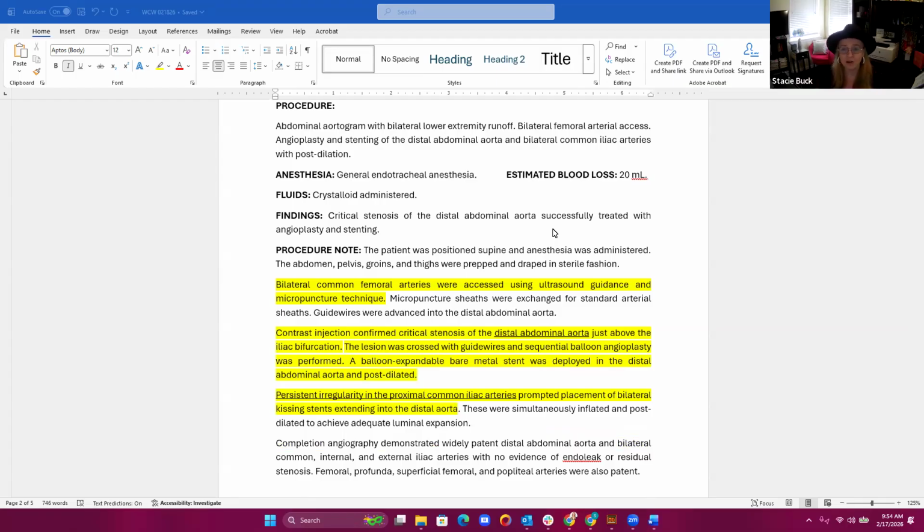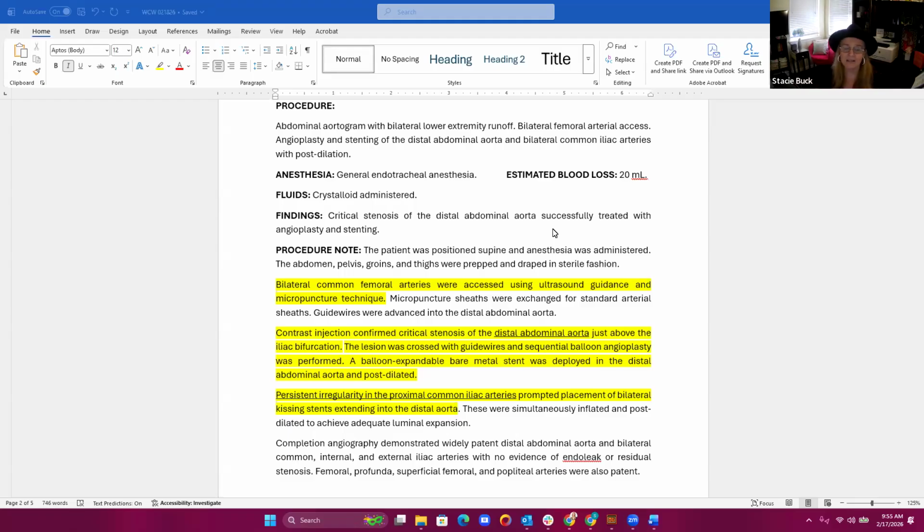When we get down in the procedure note, you'll see that there are some questions that are going to be raised based on the documentation. So the procedure note: bilateral common femoral arteries were accessed using ultrasound guidance and micropuncture technique. We do not have documentation to support 76937, the ultrasound guided vascular access. We need all four criteria as noted in the code description in order to report that. That is not here. We see that the guide wire was advanced into the distal abdominal aorta.